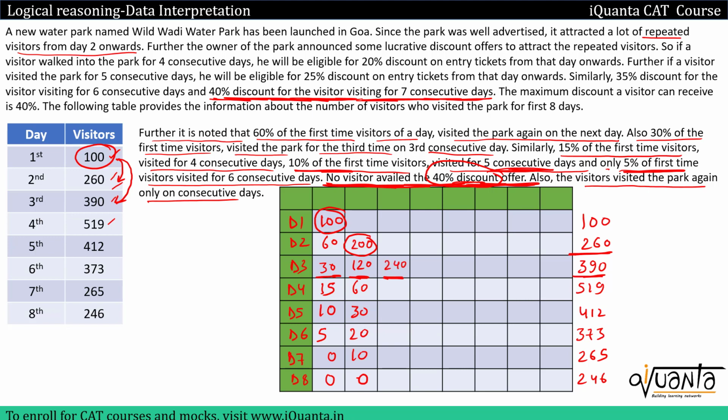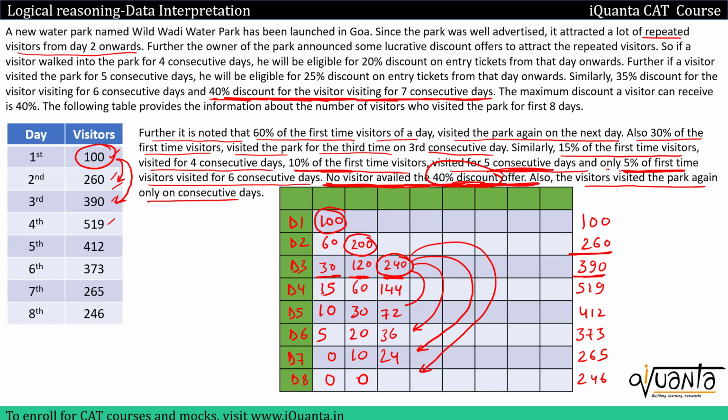So 60% of these 240, who are the first time visitors, will visit on the next day as well. So 60% is 144. Then 30% of these will visit on the next day as well. So 30% is 72. Then 15% of these will visit on this day, so 15% is 36. Then 10% of these, that means 24, will visit again on the 5th consecutive day, and at last 5% of